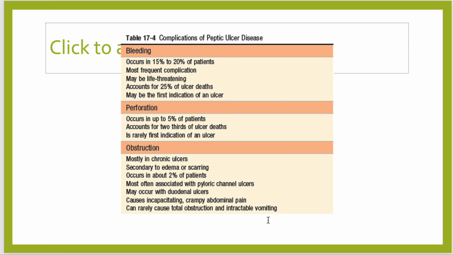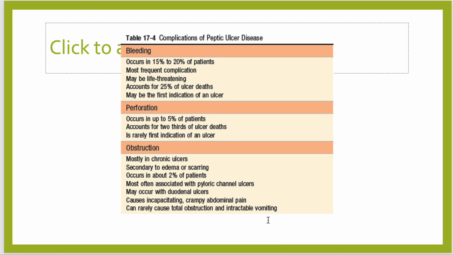Now the complications of peptic ulcer disease. First is bleeding. Most common is bleeding. It occurs in 15% to 20% of patients. The most frequent complication, it may be life-threatening and accounts for 25% of ulcer deaths. It may be the first indication of an ulcer. Second is perforation, occurs in up to 5% of patients, accounts for two thirds of ulcer deaths, and is rarely the first indication of an ulcer. Third is obstruction.